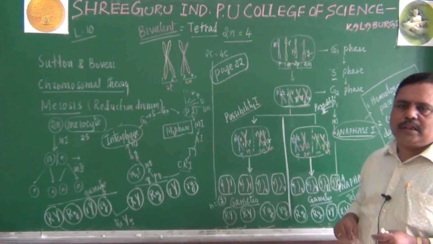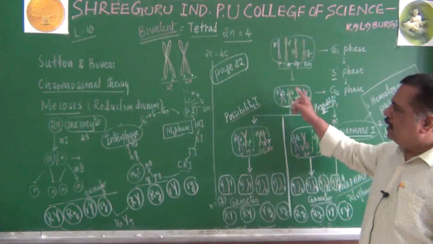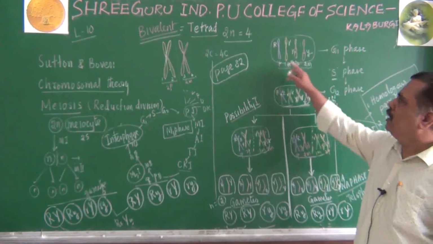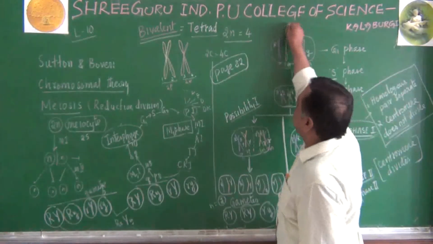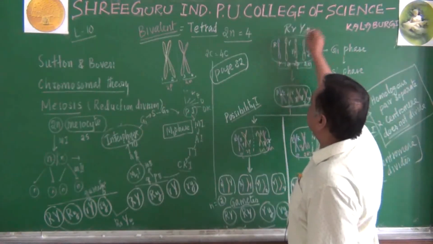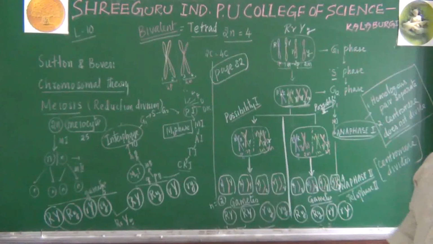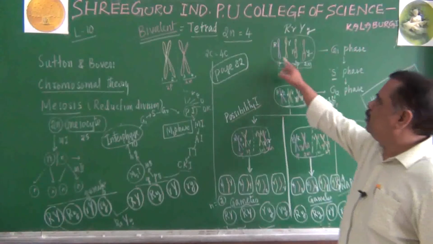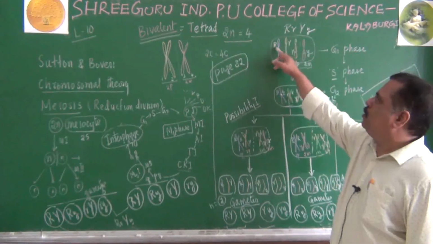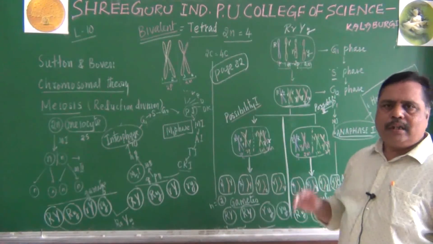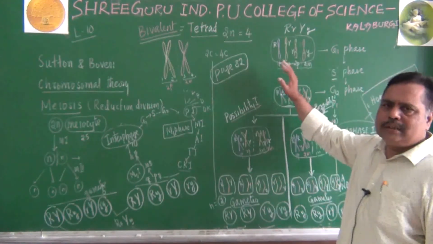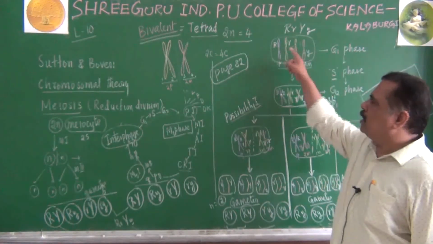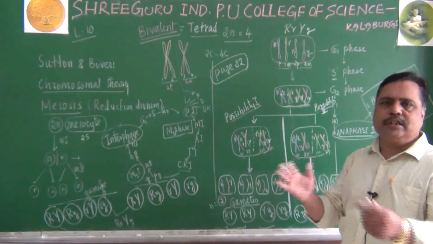Drosophila melanogaster we are going to take, and there we are going to see how the chromosomes behave with reference to 4 alleles. Here how many alleles have I taken? 4 alleles. Capital R, small r, capital Y, small y. Please go through this. I will give you 1 minute. Make note of this diagram. Either you can use different colors or you can use symbols. In your textbook, they have given colors only, symbols are not given. If possible, in the textbook itself, on page number 82, you can write those symbols also. It is easy to understand.